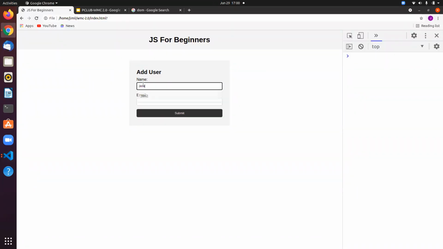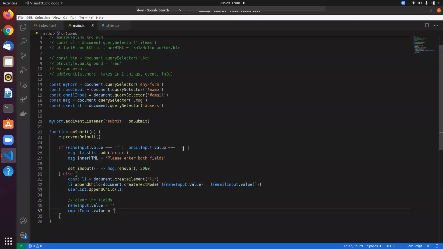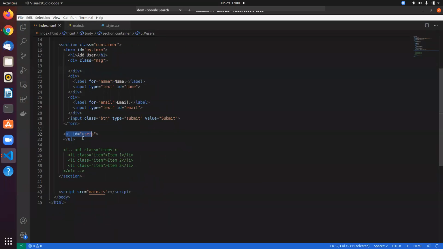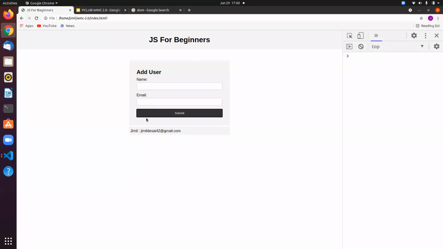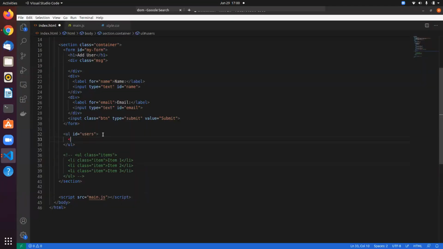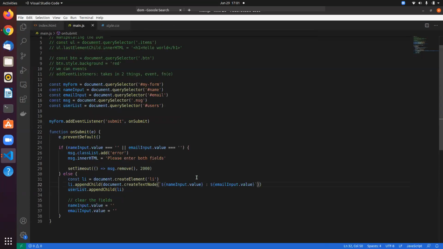I don't know. Let's say, yeah. So see, now it creates a new list item, and it adds to this user list item, and it dynamically injects that into the HTML. So we have this HTML, just like we have this, which we have statically defined here. So on click, it will create a new list item in here that's done by our JavaScript code, and it would add the following text to it. So the name that we grabbed from here, the email that we grabbed from here, and it prints out like this.